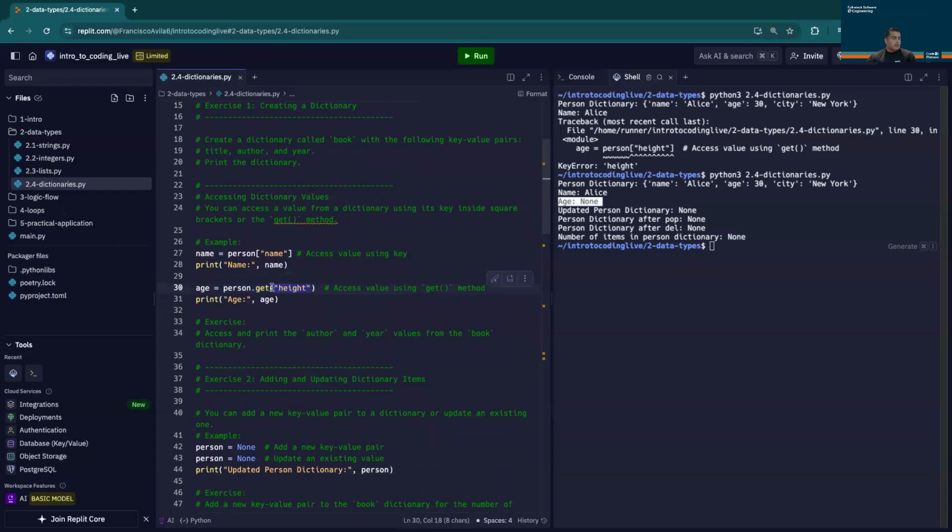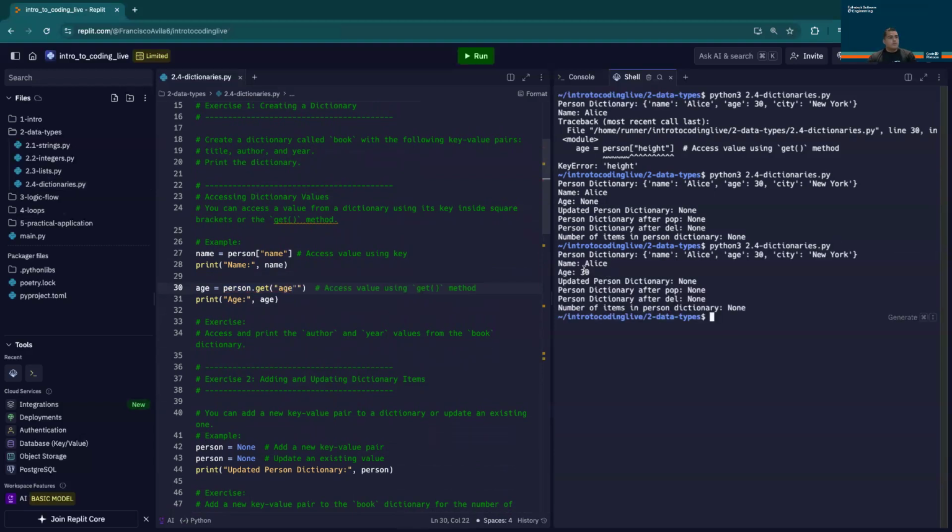So let's actually grab the correct key here. What we want is age, and execute our script. Now we can see that name has a correct name of Alice, which we utilized by accessing our dictionary through square brackets. And then we see age, which has the correct value, which we utilized using the .get method. .get is a method that belongs to dictionary types, and that's why we utilize it as a function with an open and closing parentheses.